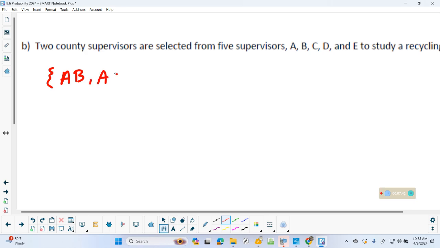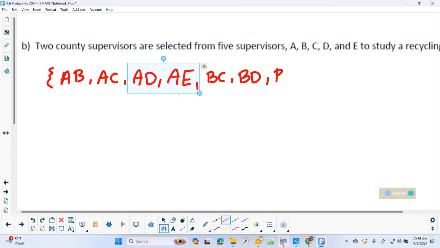So I could have A and C, we could have A and D, A and E, and then of course that covers all the A's. So let's look at the B's. I've got B and A, let's do B and C, B and D, and of course B and E. So that kind of covers all of those. So I'm looking at C. I got CA, so let's do CD, CE. And really there's one last one. What is it? D and E. Again, I don't care if you have the braces around it and it's a set or not. Okay, that's as wild as that gets.